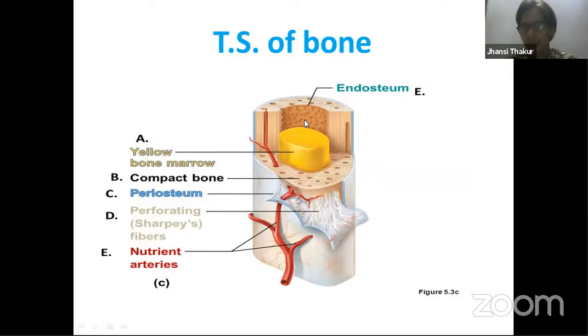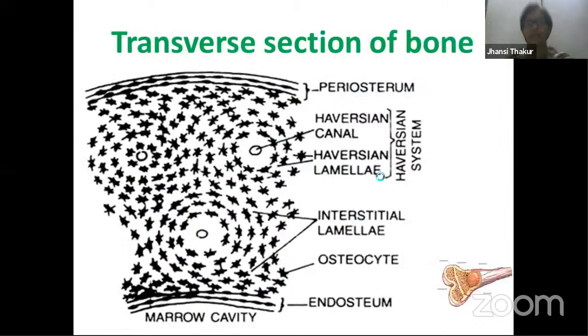This space is called the marrow cavity, and this is called the bone marrow, yellow color, what you are able to see over here. So from here to here, whatever structure is present, we are going to study in detail. And that is very important from your examination point of view also. So from the outermost layer, blue color, to this innermost lining, this yellow color material, this is the main TS that we are going to study now in detail, very important.